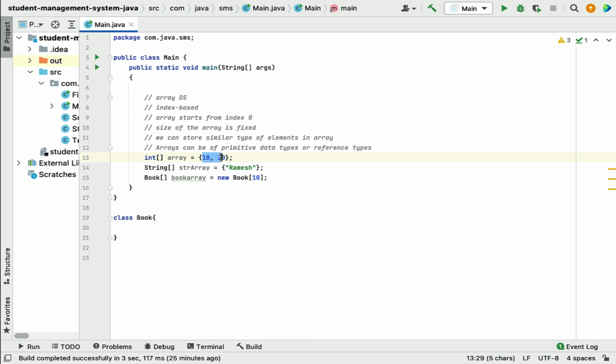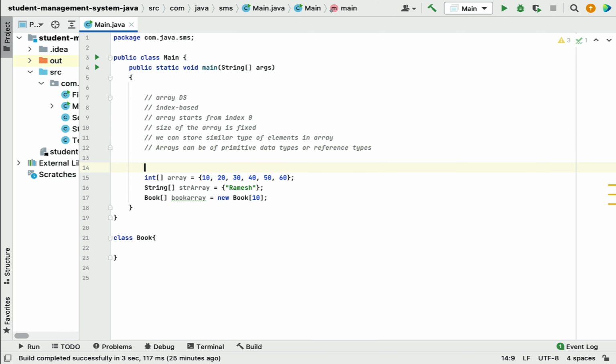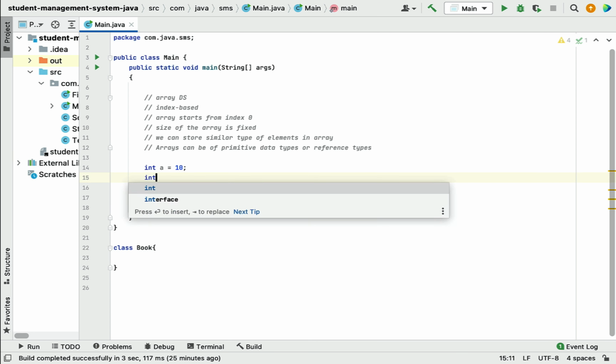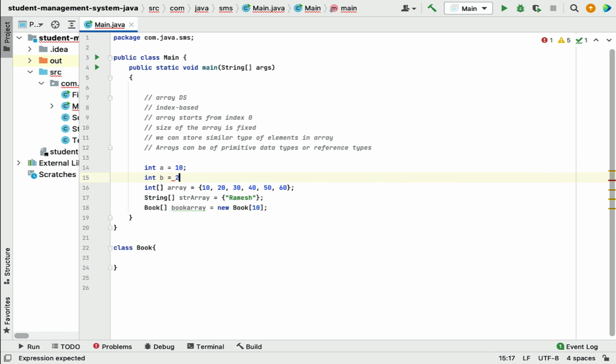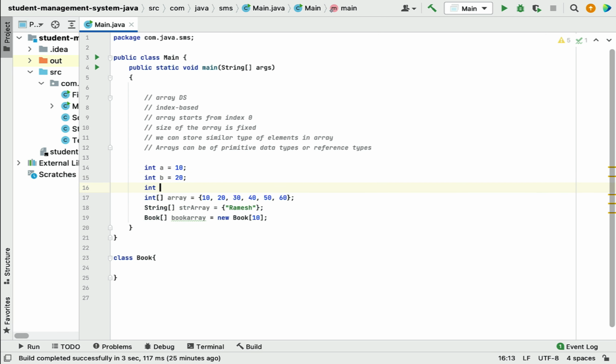These are the multiple values, right? We can store any number of values, three values, 4, 5, 6, and so on. So instead of creating a separate variable, for example like this, int a equals 10, int b equals 20, int c equals 30.